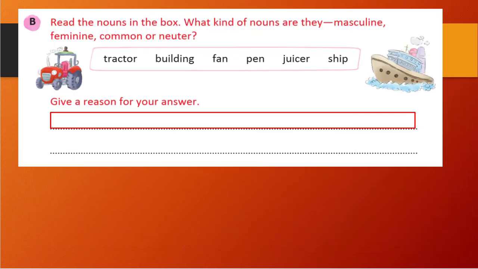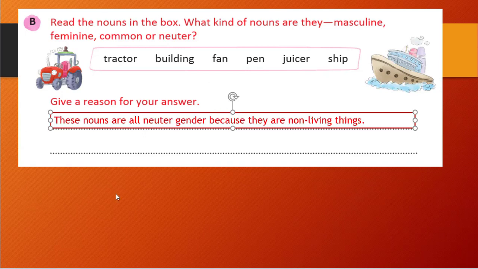Let's see the next exercise. Here, read the nouns in the box. What kind of nouns are there? Masculine, feminine, common and neuter. So we need to identify these nouns: tractor, building, fan, pen, juicer, sheep. You see all of these are non-living, right? So those are neuter gender. So these nouns are all neuter gender because they are non-living things. This is the answer for it, right? So we have given our correct answer.